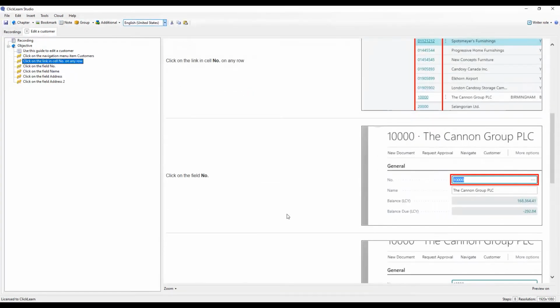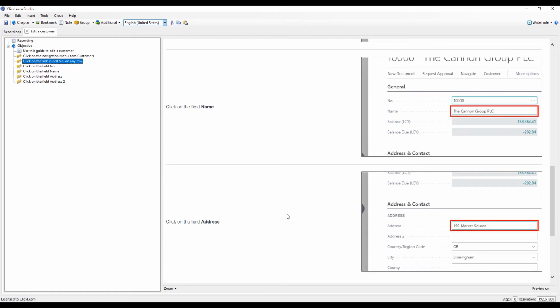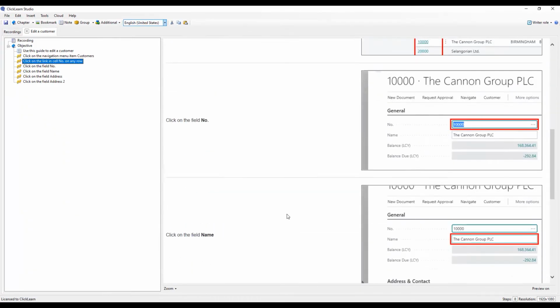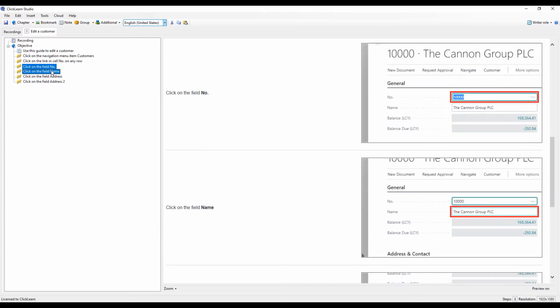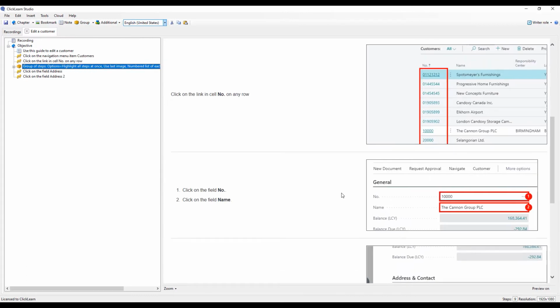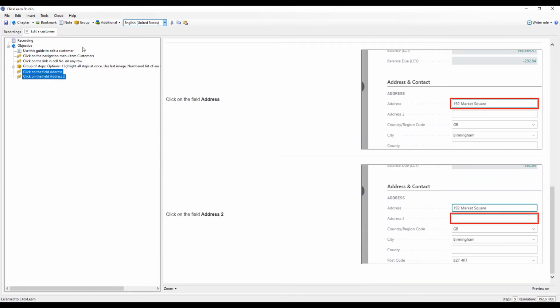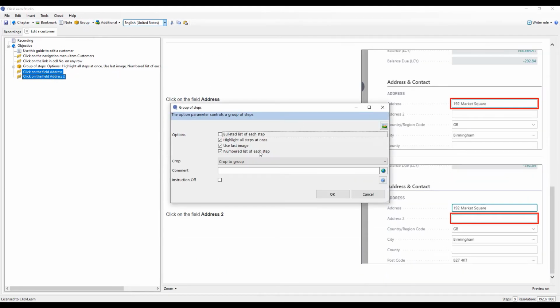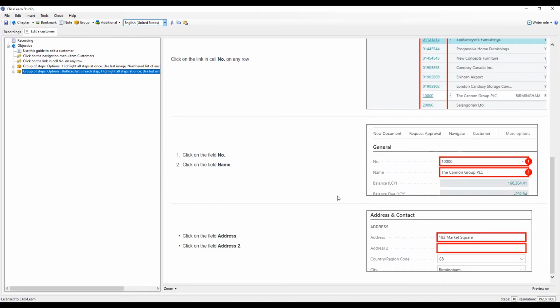I can group several steps together. So for instance here, I have 3 steps taken from the same page. Then I can take 2 of them, saying these 2 here I would like to have as a numbered list. So I'll group them as a numbered list, and now I have a numbered list. Or I can say I would like to have these 2 steps here as a bulleted list. Uncheck that one, check the bulleted list, and now I have a bulleted list.